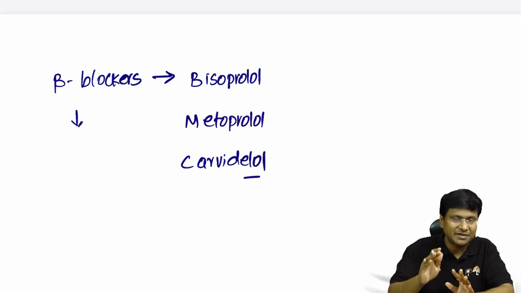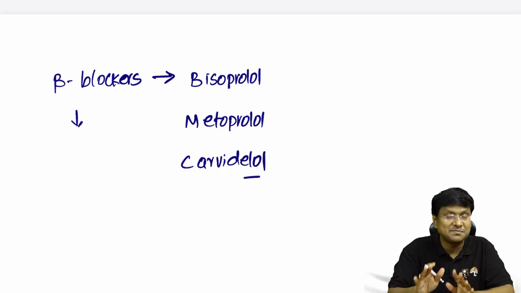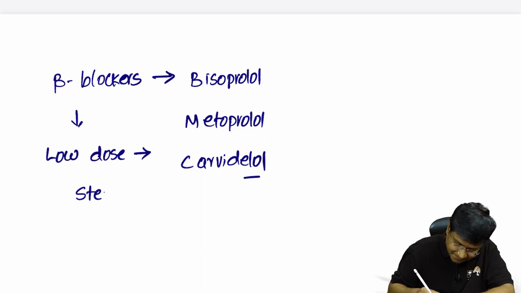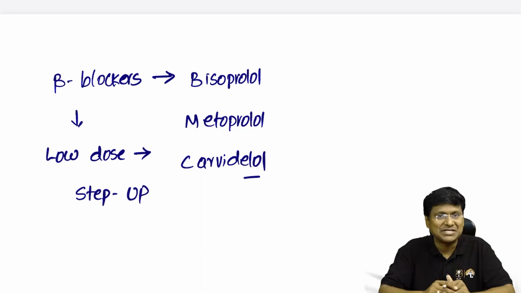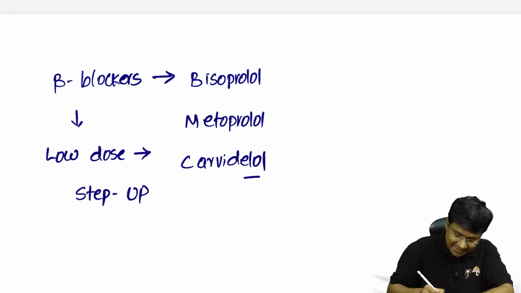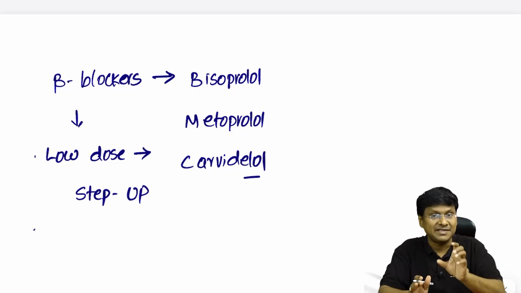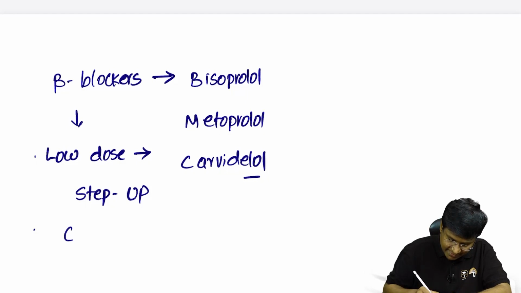Whenever you are giving these beta blockers, they have to be given at low dose, and then gradually you need to step up the dose. And the next important point is that these beta blockers have to be given with extreme caution in NYHA class 3 and class 4.